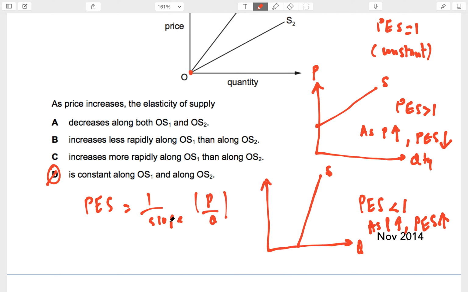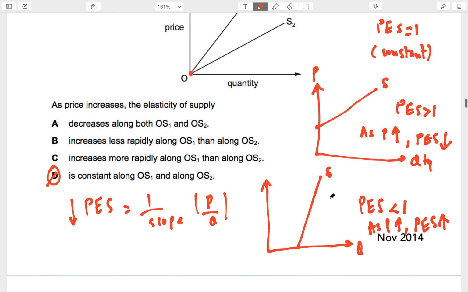Now slope, if it's a linear curve, will be constant. What happens here is that Q is rising faster than P. In this curve, Q is rising faster than P, the denominator goes up faster than price, so PES will fall. In this case, P is rising faster than the change in Q, because it's an inelastic curve. So this will be changing faster than this, and that's why. Okay, so D is the right answer for this one.